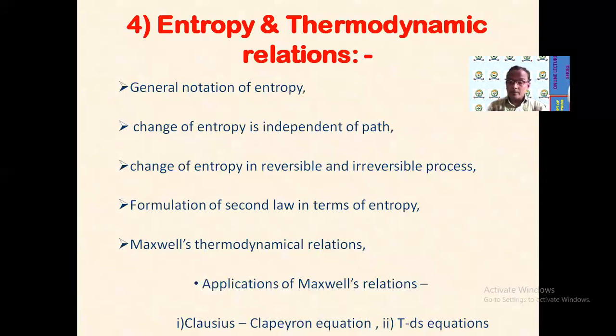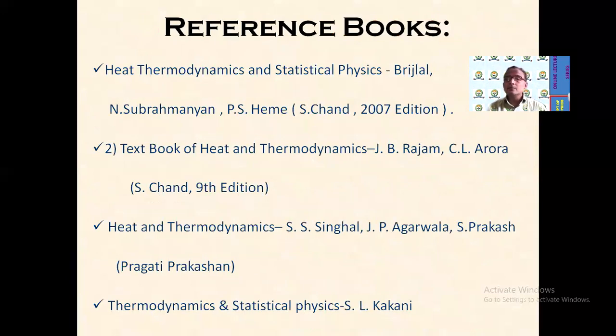Then formulation of the second law of thermodynamics in terms of entropy. Most important are Maxwell's thermodynamical relations and their applications. The first application is the Clapeyron equation, which we will derive, and the TdS equations. The reference books for these four chapters are Heat and Thermodynamics and Statistical Physics by Brijlal and Subramaniam, again S. Chand publication,